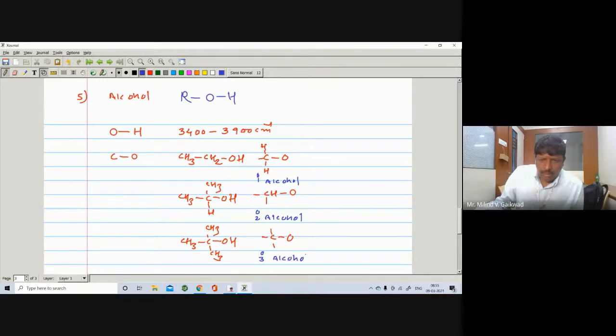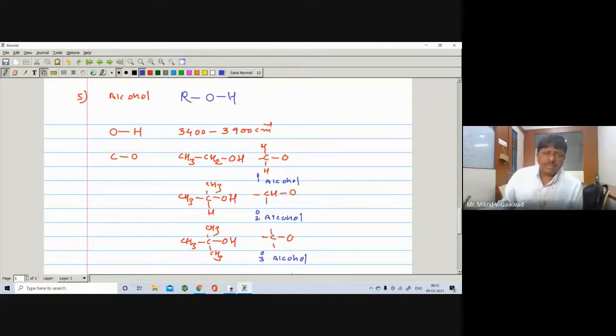A 2 mark question they always ask: how we can differentiate between ethyl alcohol, isopropyl alcohol and tertiary butyl alcohol, or between primary alcohol, secondary alcohol and tertiary alcohol.